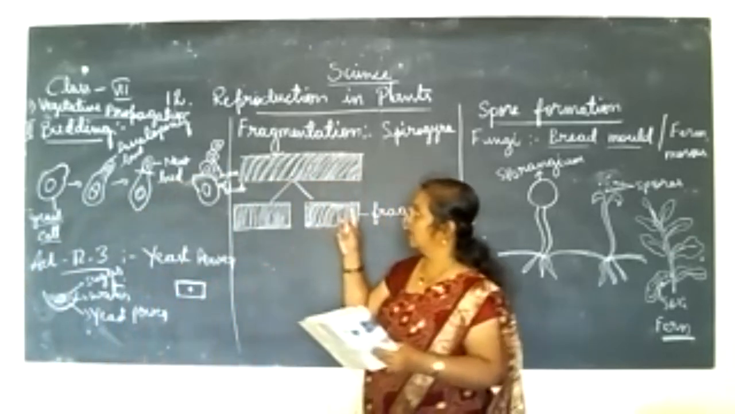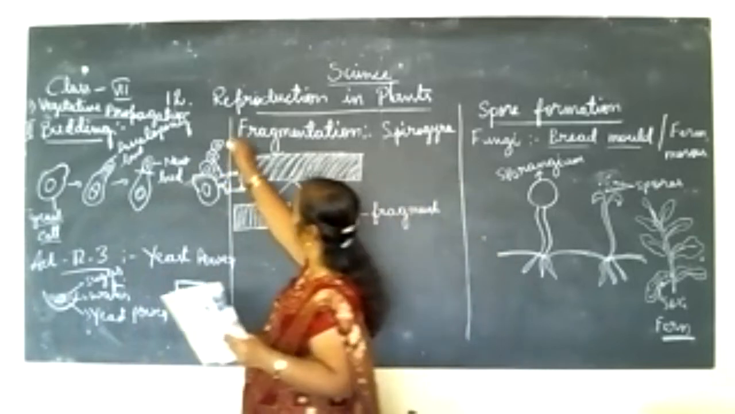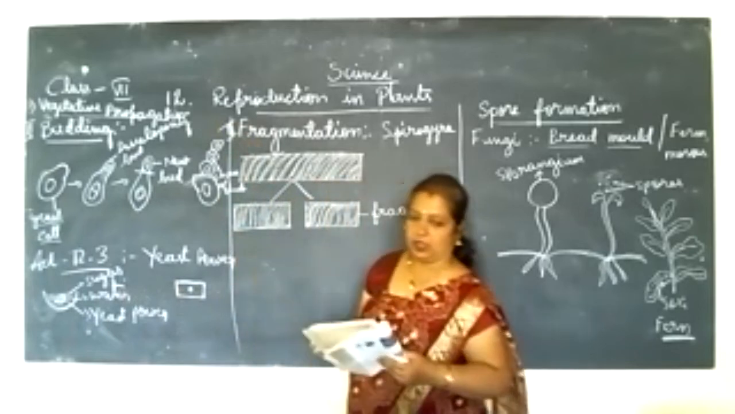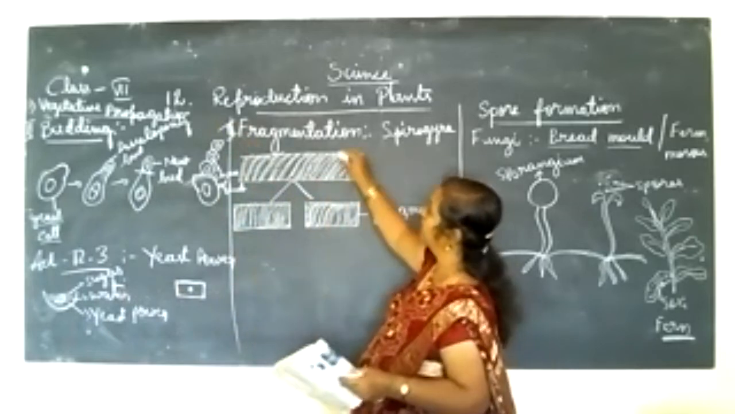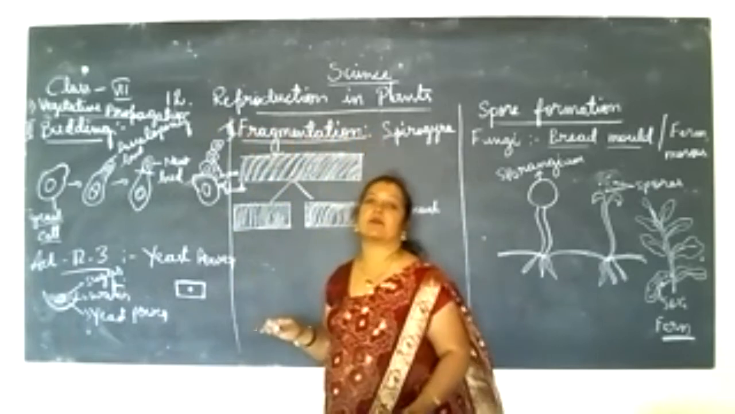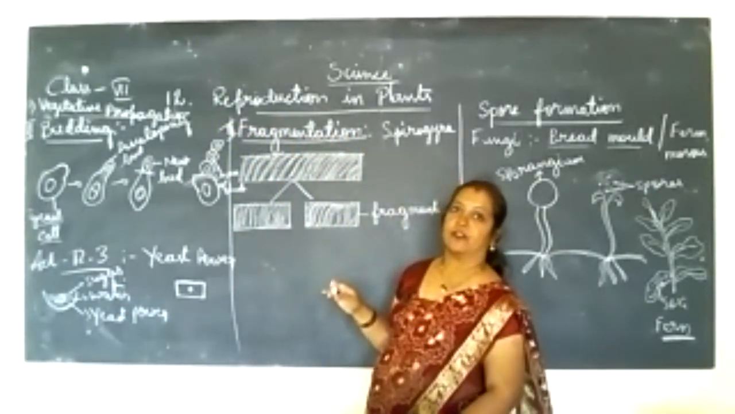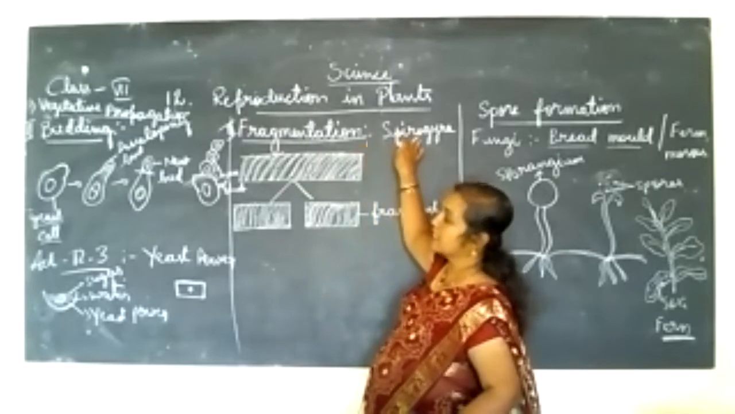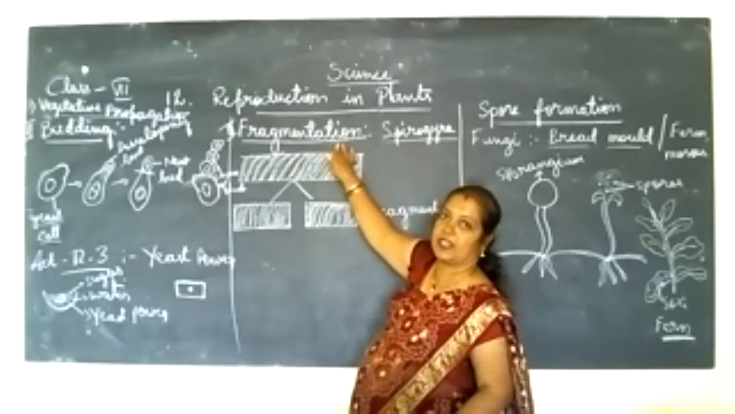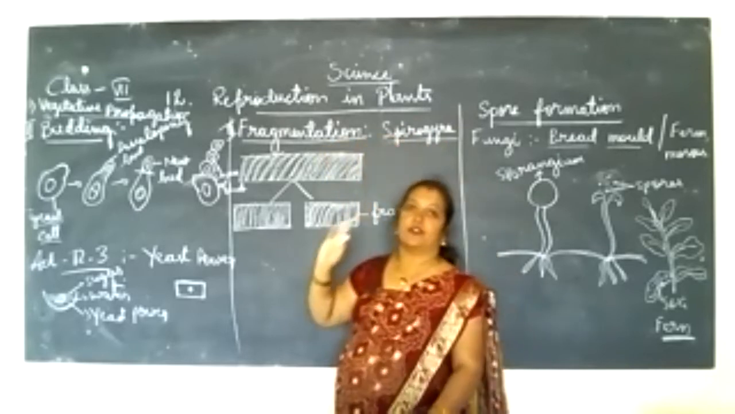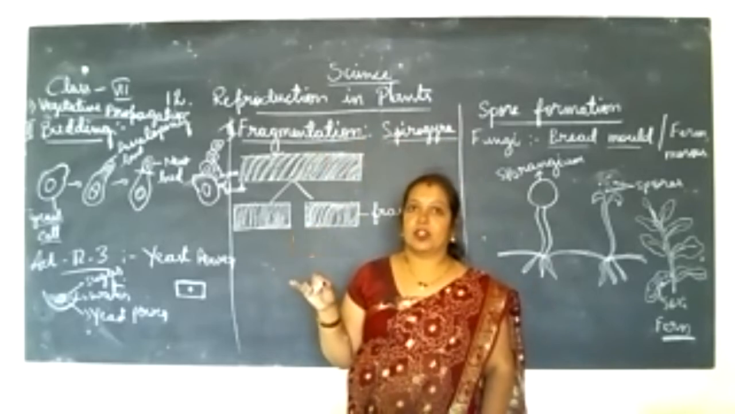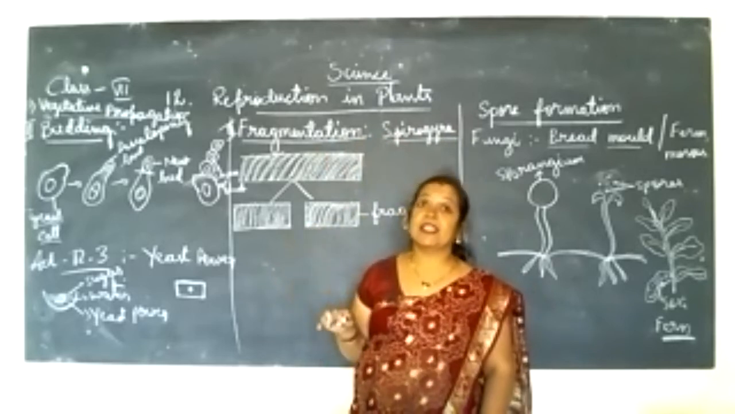Next is another process, the third type of asexual reproduction. That is what we will call fragmentation. Fragmentation is observed in a particular type of alga called Spirogyra. So an example for this alga is Spirogyra. Fragmentation is a method of asexual reproduction, and it occurs in an alga.